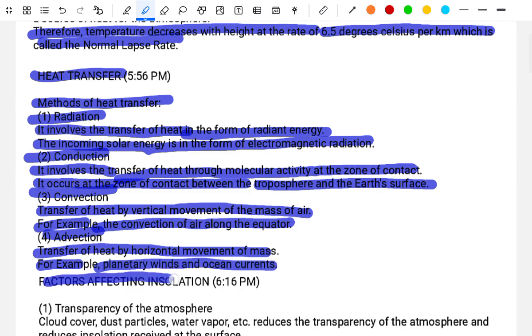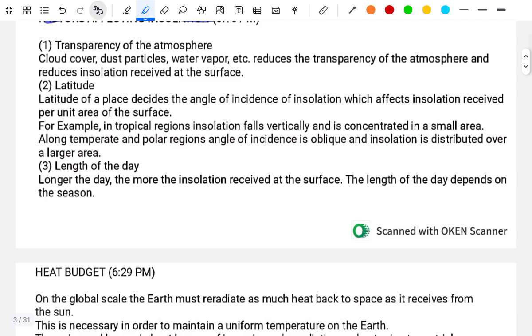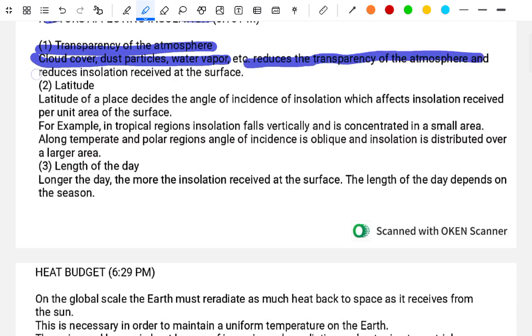Factors affecting insolation. First, transparency of the atmosphere. Cloud cover, dust particles, water vapor, etc. reduce the transparency of the atmosphere and reduce the insolation received at the surface.